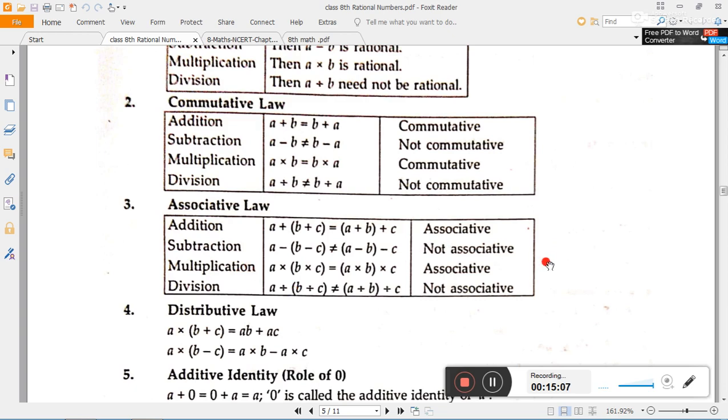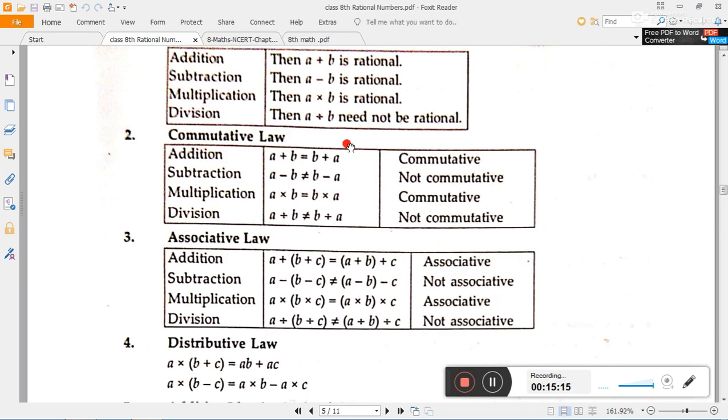Whenever you hear the word properties for numbers, you should remember that closure means the operation on those numbers should give the same kind of number. In commutative, just keep in mind, we only change the order. In associative, we change the grouping. And in the distributive property, we distribute the number to all the terms in the bracket.